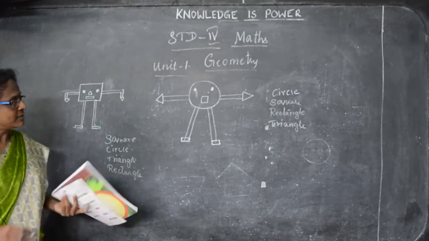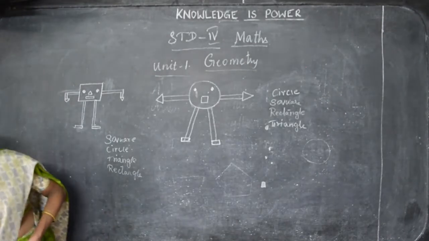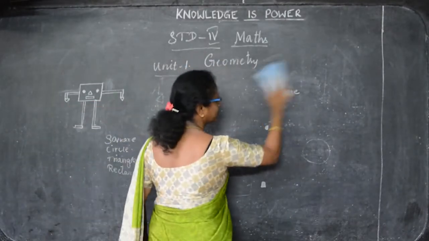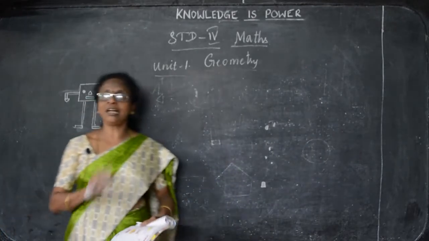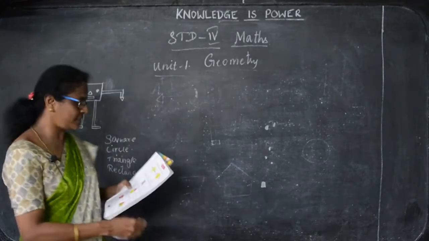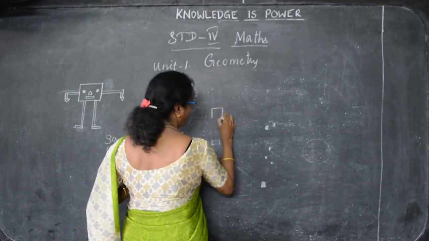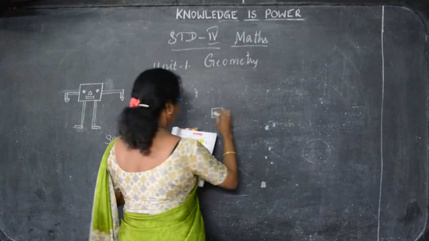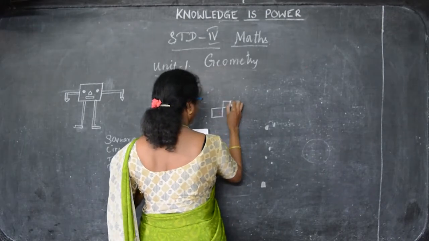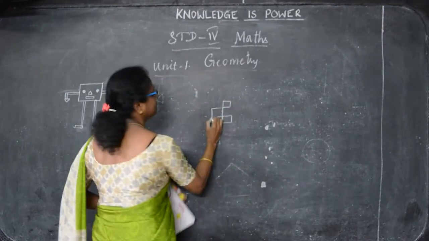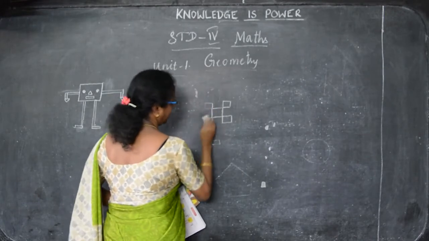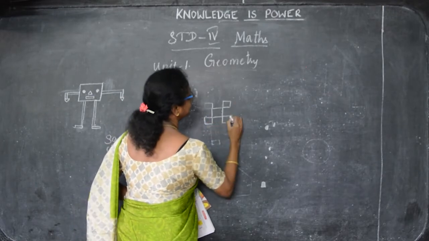So now you know all this, and again another one, now you have to say how many squares and rectangles are in this picture I am drawing. Now I am going to draw one picture and you have to say how many squares, how many rectangles, how many triangles. So you have to count and see. Okay, let us see that. So first you draw one square and here one square and here one square. Here it is. Evenly you can draw. It seems to be like this.